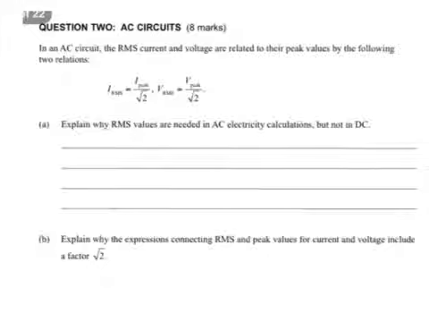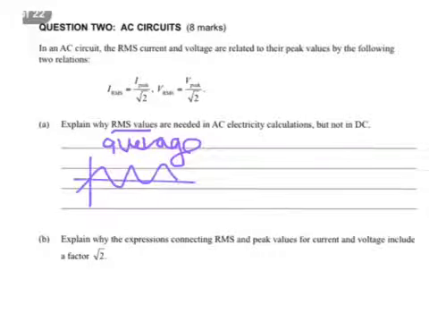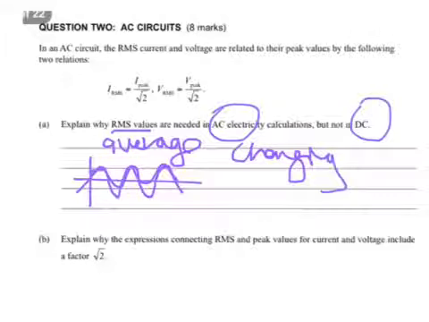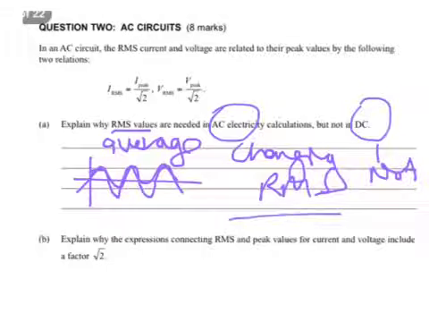A. Explain why RMS values are needed in AC electricity calculations but not in DC. Okay, there's a short answer, and if you wanted you could get into a whole lot of depth. I'm going to give you the short answer. RMS is an average which is used for alternating or changing signals or relationships. So AC electricity is continually changing and DC is not. So you need an RMS to give you an average for the change, and you don't need one for DC since it's constant.